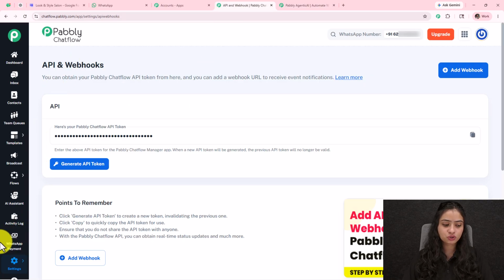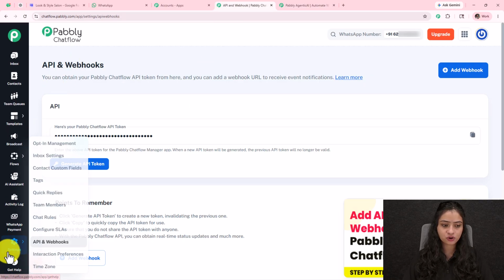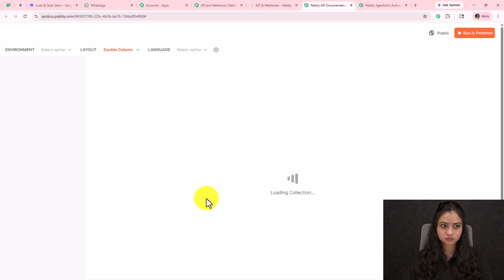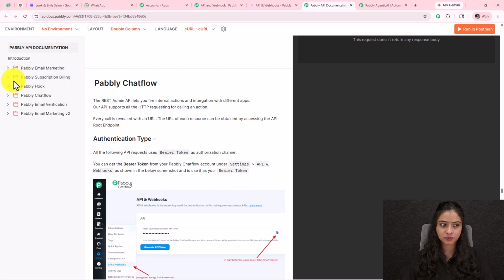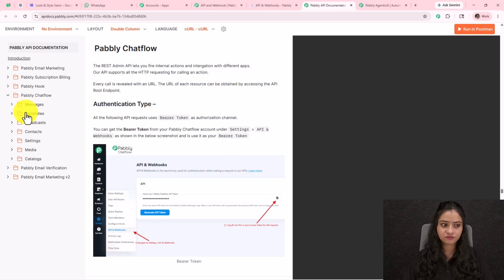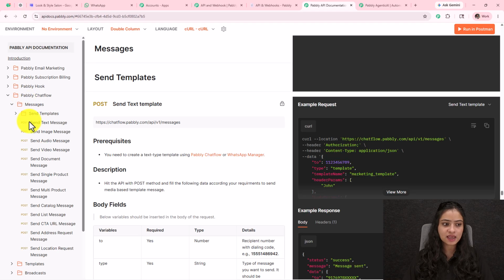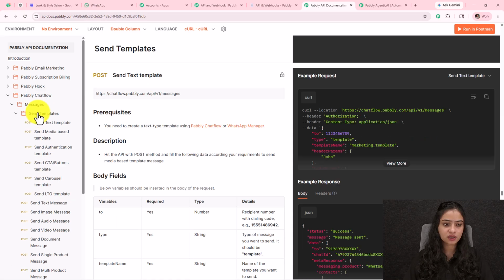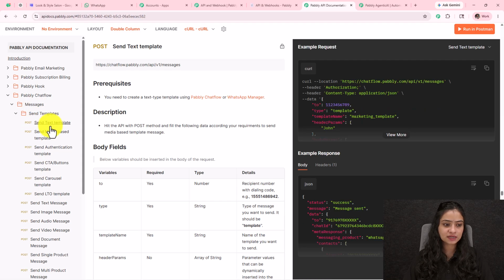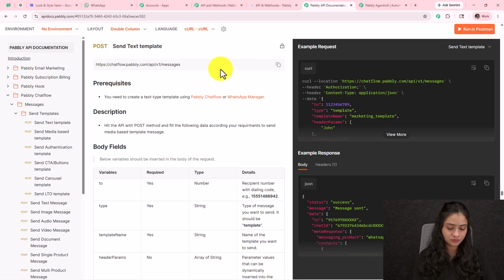So I will go to it, as I already know the steps. This is the Pabbly Chatflow API documentation. Here we have to go to Pabbly Chatflow, then to messages, and here we have to go to send template messages. Under template, I want to send a simple text message without image, audio, video or document. So here I'm going to go to send text template, and this is the API endpoint it required.